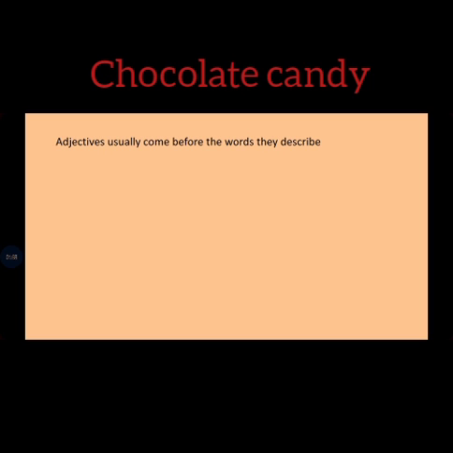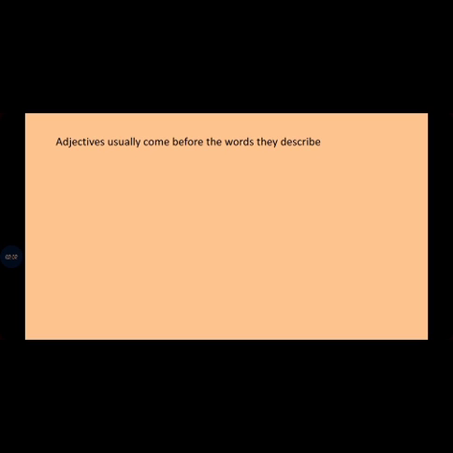Apart from chocolate candy, we could have vanilla candy, strawberry candy, and the likes. Other ones, we have two pens. Two is used as an adjective here because it tells how many. And we remember that adjectives usually answer the questions which one, what kind, how many, how much, and whose.